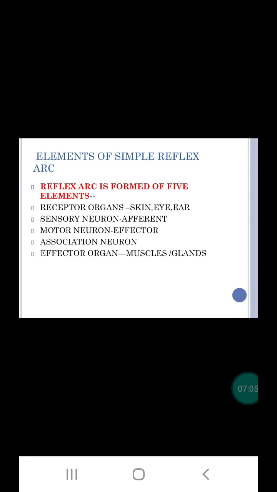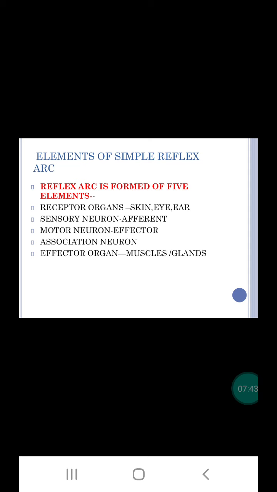Now, reflex actions play a major or vital role in our body. They help us to adjust quickly to the changing environment. Most of the reflexes are controlled by the spinal cord without involving the brain, and this prevents overloading of the brain and brain fatigue. So life may have been in danger in the absence of reflex action. Thus, reflexes have survival value.